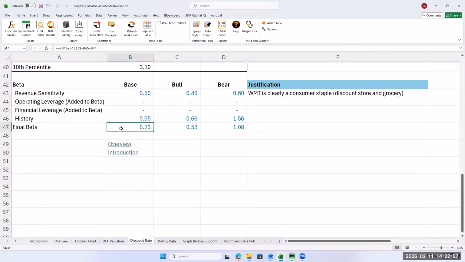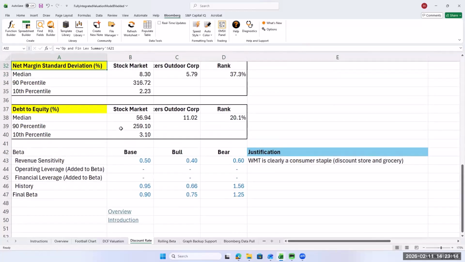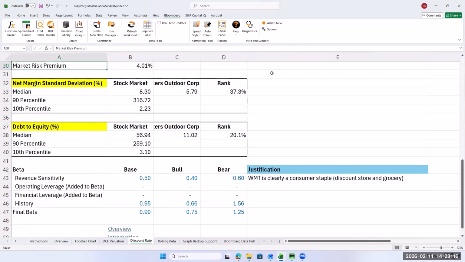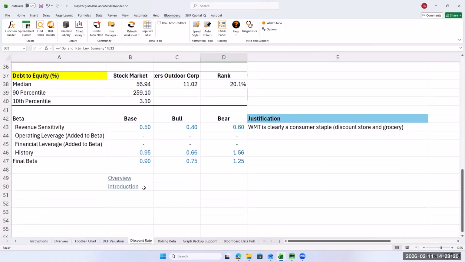So let's try, I'm going to do 0.9 for the base, 0.75 for the bull, and 1.25 for the bear because I have trouble saying this is going to be a below 1 beta stock. It just doesn't make sense. Their debt's not particularly high. Their margin's not particularly volatile. So I'm not going to adjust it for debt or operating leverage. So now we got a discount rate.